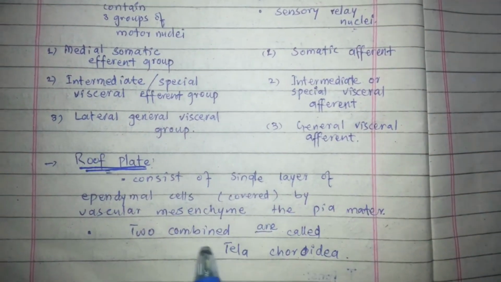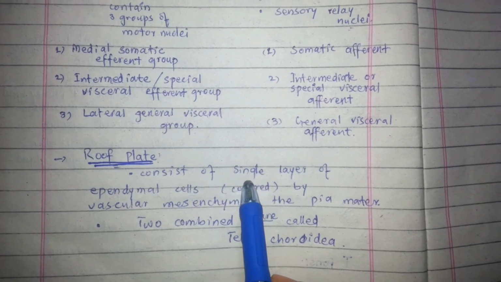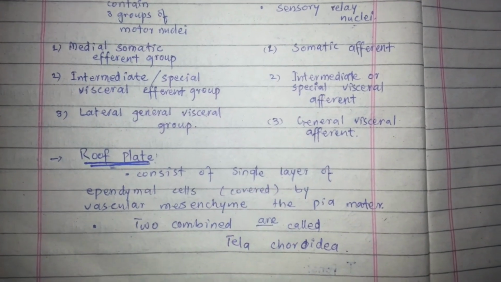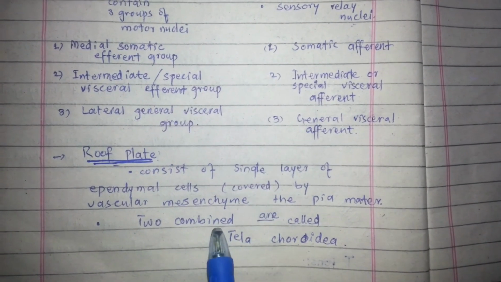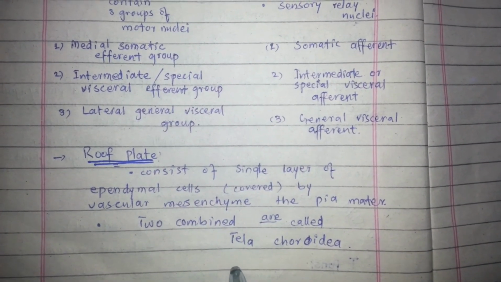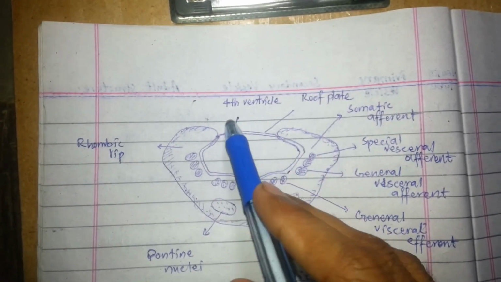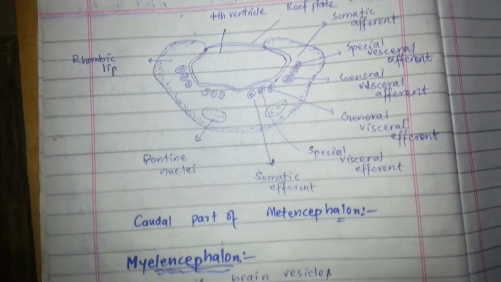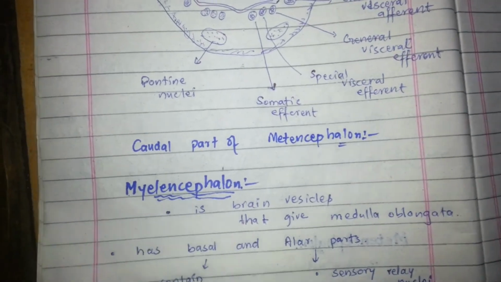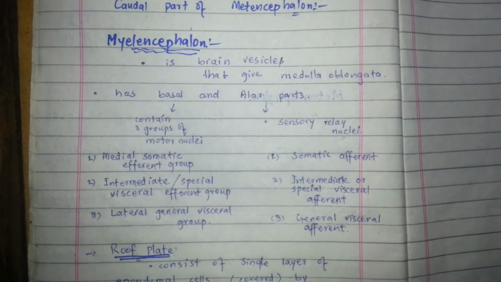Now the two important points. The roof plate consists of a single layer of ependymal cells covered by vascular mesenchyme, that is the pia mater, and the two combined are called the tela choroidea. This is the roof plate, and with this we end the development of the hindbrain.